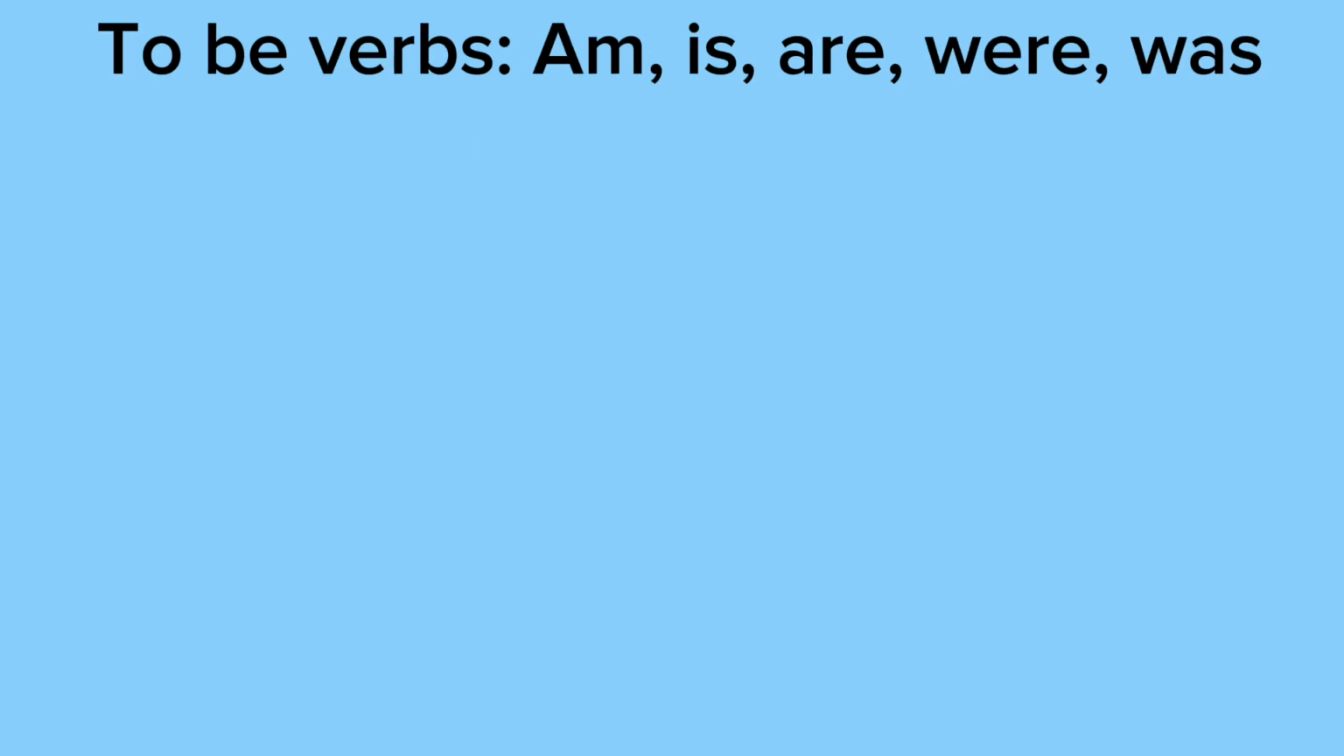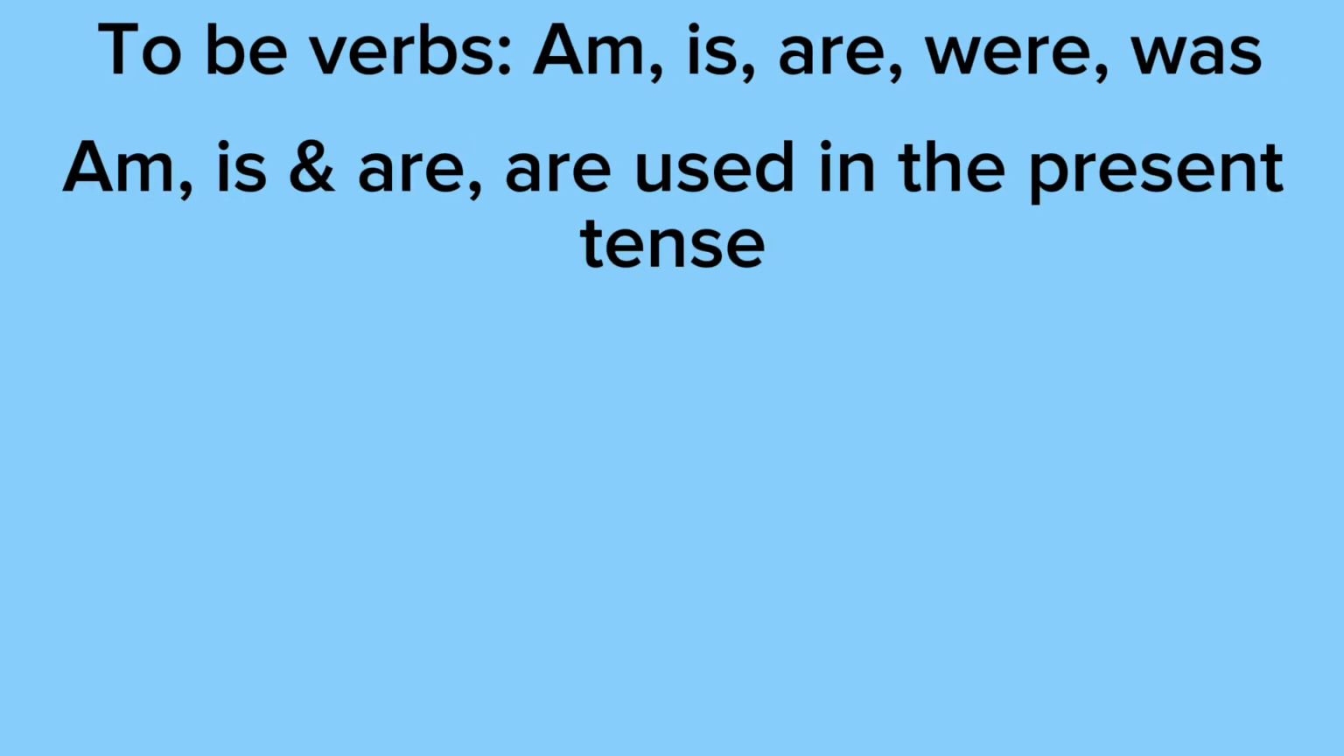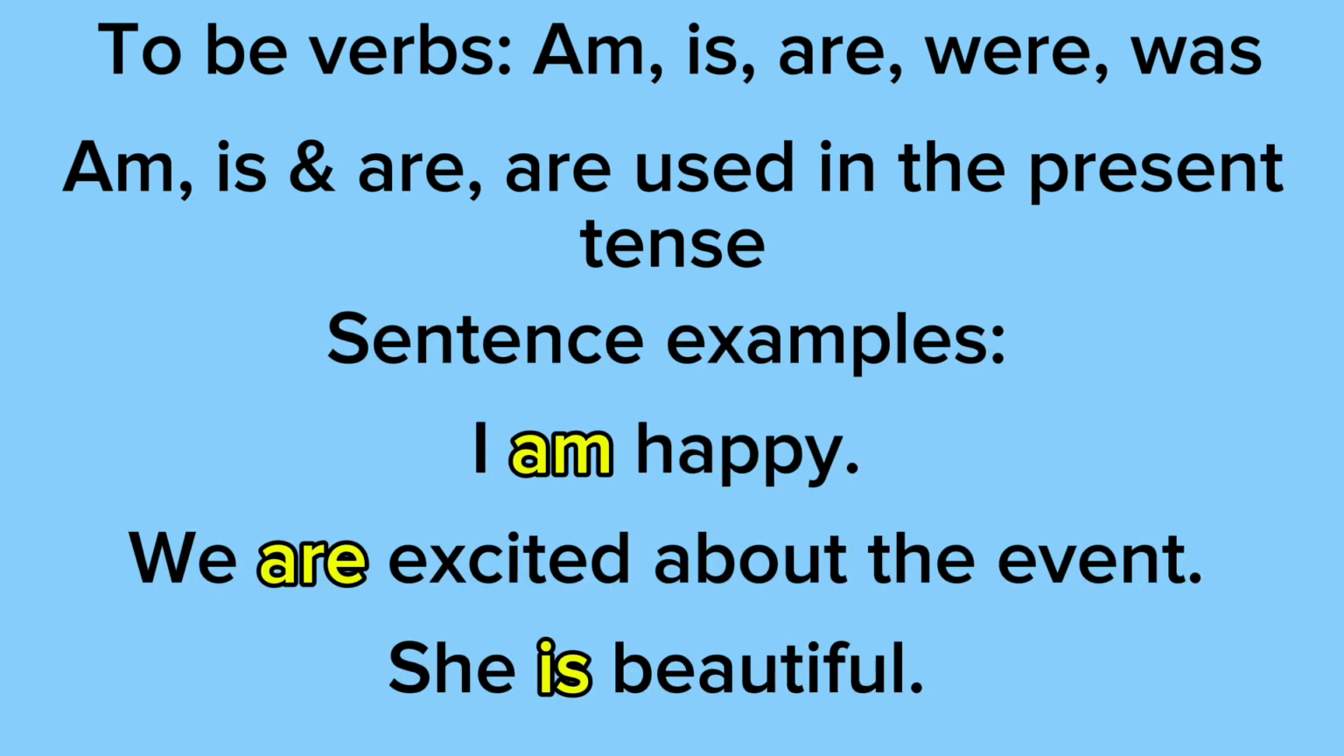So I'm going to start with the to be verbs: am, is, are, were, and was. Am, is, and are are used in the present tense. And we're going to get to were and was in the next slide. So our first example says, I am happy. Notice how this sentence has a subject, which is I, a linking verb, which is am, and a subject complement, which is happy, which is also an adjective because it's giving you more info about the subject. So the linking verb am is linking the subject I with the adjective happy.